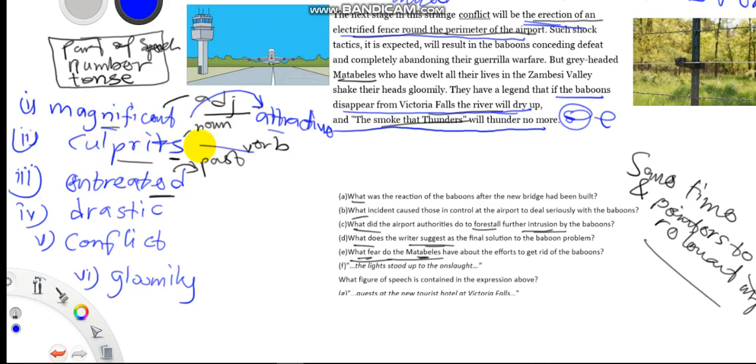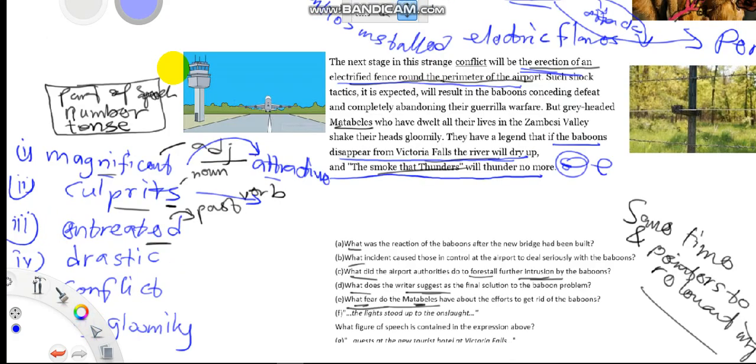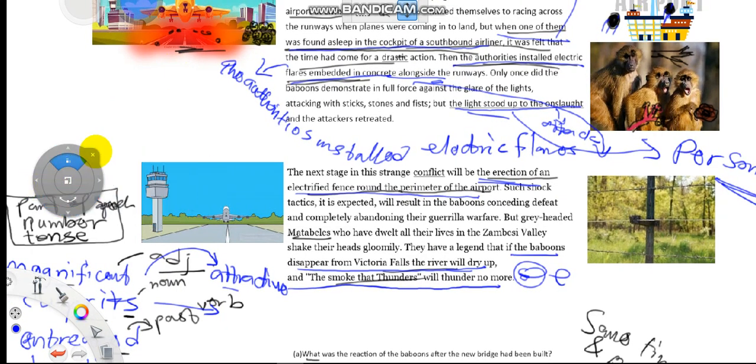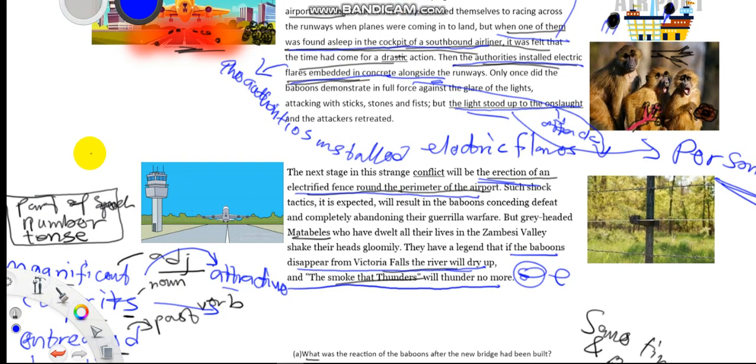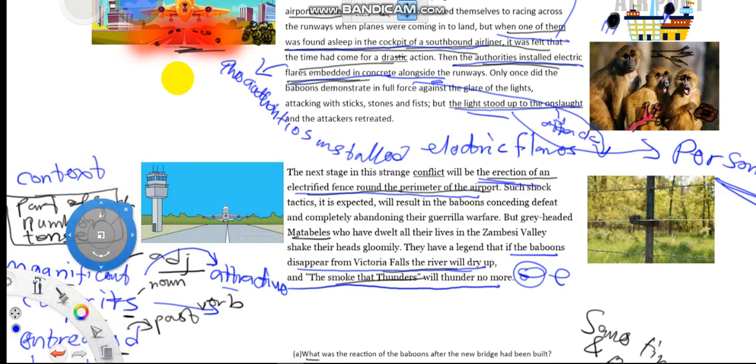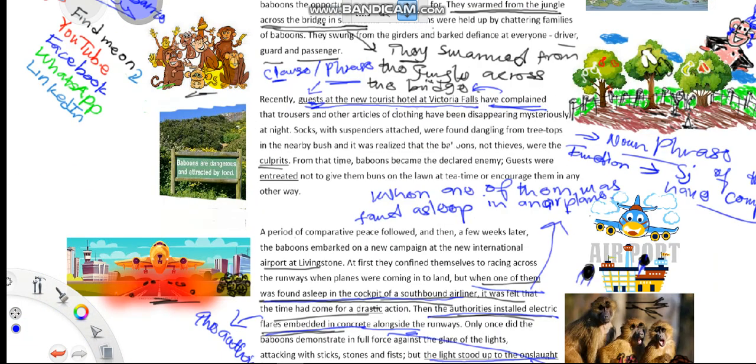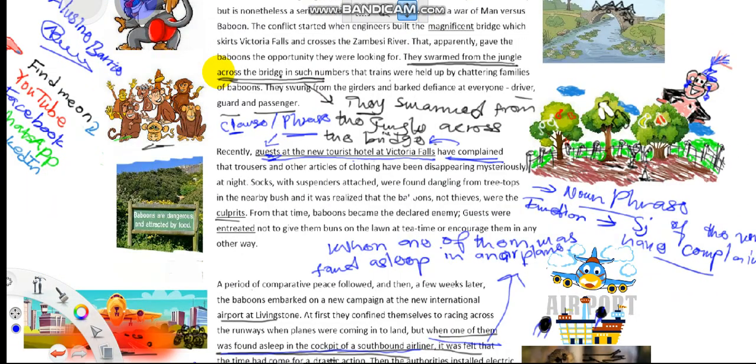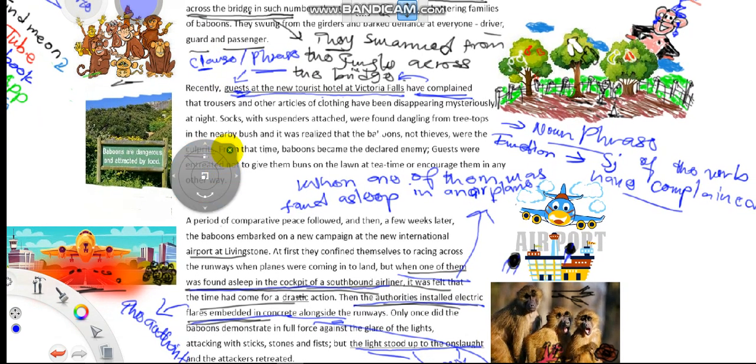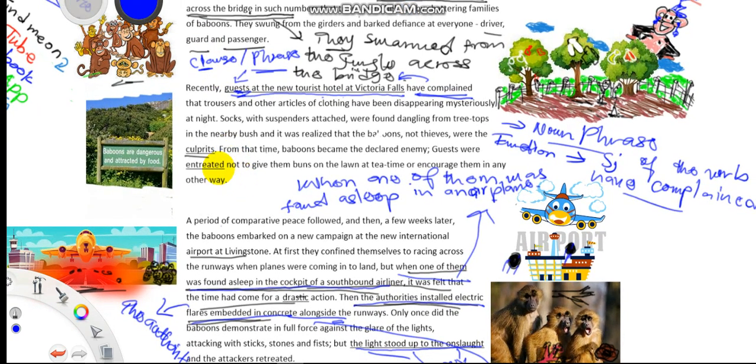Okay, now culprits, I can drag on and look for the meaning and look for the context. Aha, that's something I did not note. Context is also important. The way the word culprits has been used in the passage or in that particular line is important in finding the word to replace it with. Okay, let's just scroll upwards. So we have the word culprits here. Let's see how it has been used, its tense, its part of speech.